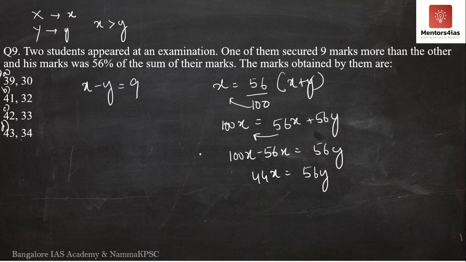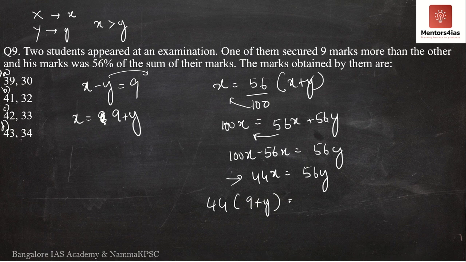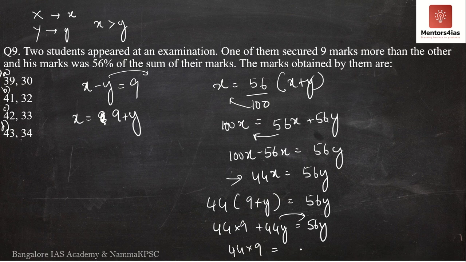Now what I will do is, from this relation over here, I will substitute x as 9 plus y. I bring y to the right hand side, so I get x is equal to 9 plus y. I will now substitute x as 9 plus y here. What do I get? 44 into 9 plus y is equal to 56y, or 44 into 9 plus 44y is equal to 56y. I now take 44y to the right hand side. What am I left with? I am left with 44 into 9 is equal to 56y minus 44y.